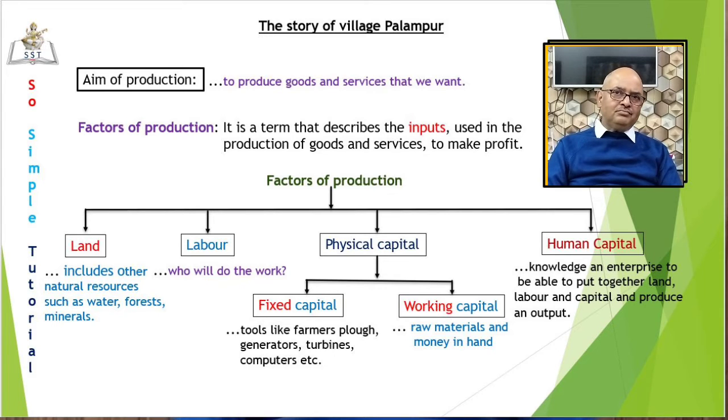Understood? The second requirement is labor, that is, the people who will do the work. It includes both physical and mental effort exerted for the purpose of producing a good or service. Some production activities require highly educated workers to perform the necessary tasks. For example, people working in Silicon Valley and designing softwares, doctors treating patients, doing surgery.